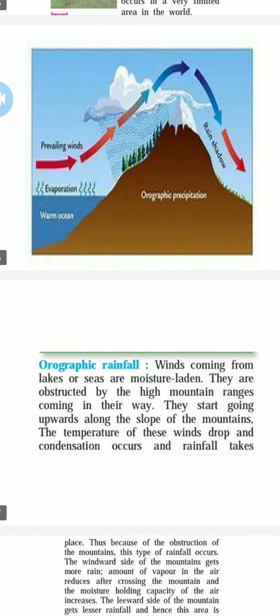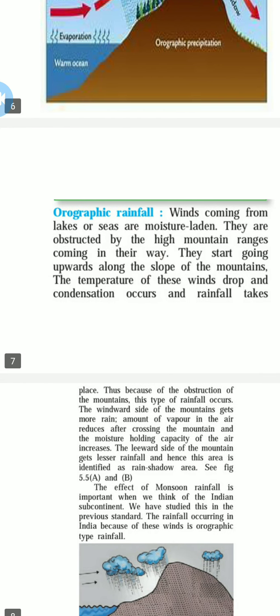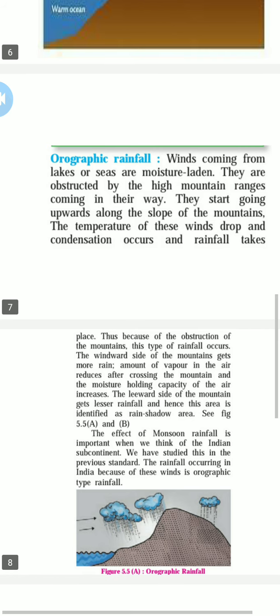Like I said, when the arrow is going upward on one side of the mountain, what happened? On this side, when they are going upward, we face more rain. And when it is going downside, what happened? We face less rain. The amount of vapor in the air reduces after crossing the mountain, and the moisture holding capacity of the air increases. The leeward side of the mountain gets lesser rainfall and hence this area is identified as a rain shadow area.